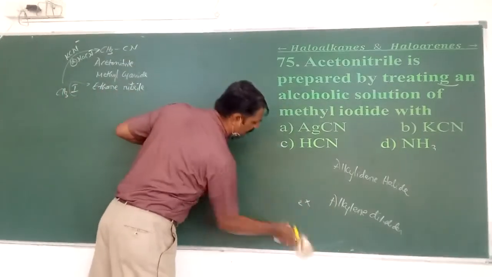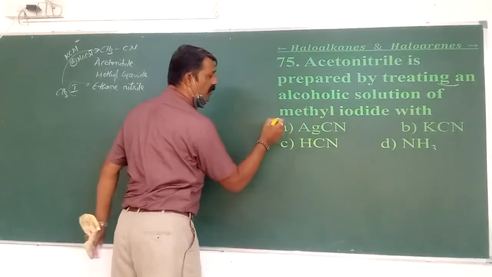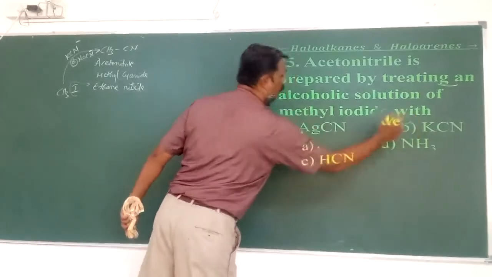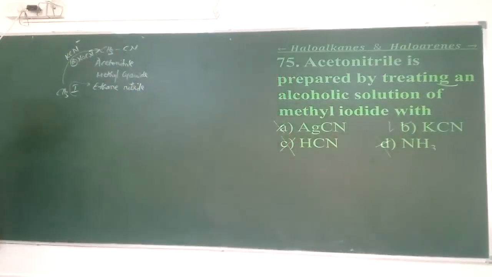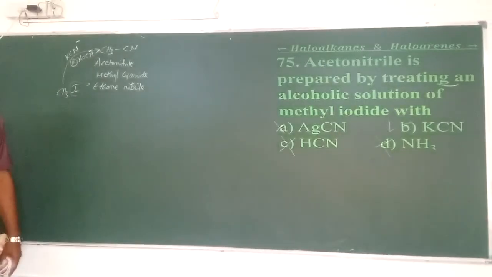Suppose I use AgCN, the product is isocyanide. But here the cyanide has to be obtained, hence it is not possible. Ammonia is not relevant here, and HCN doesn't have that capacity. Therefore we can choose either KCN or NaCN. So the answer to 75 is going to be B. Okay.